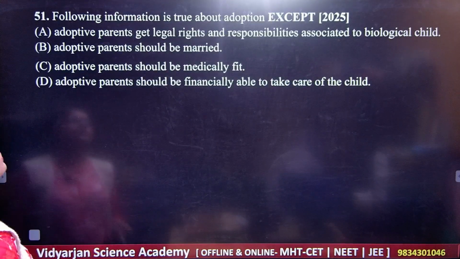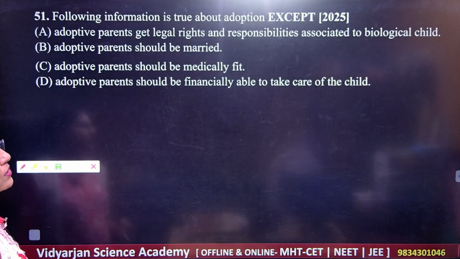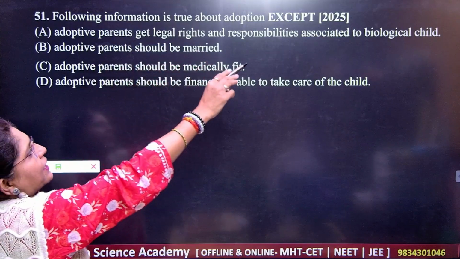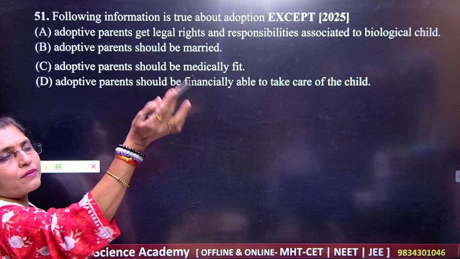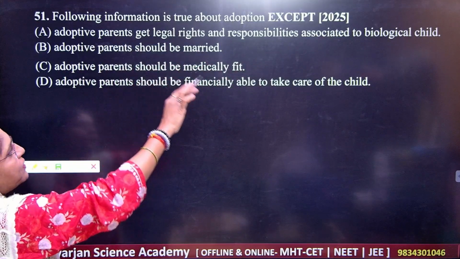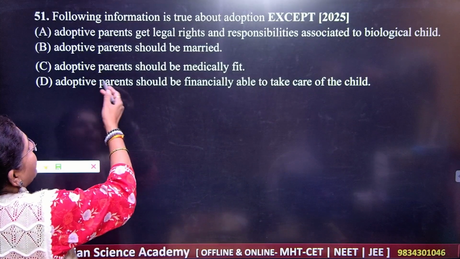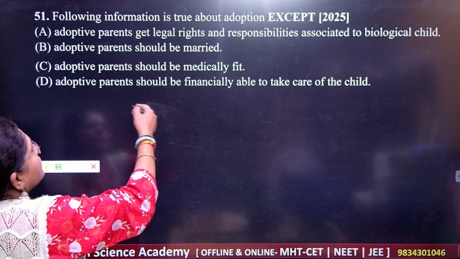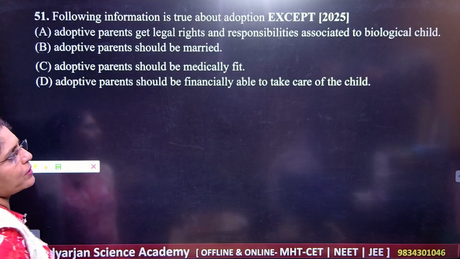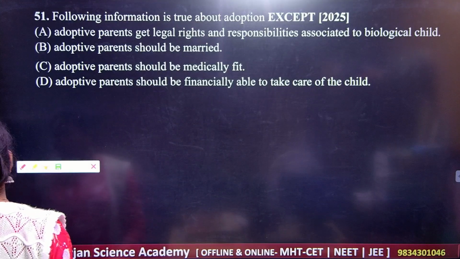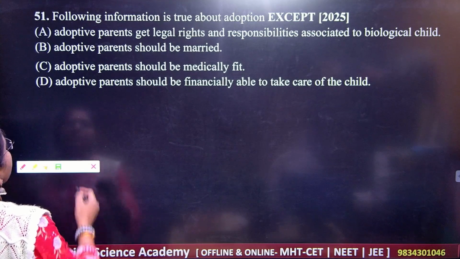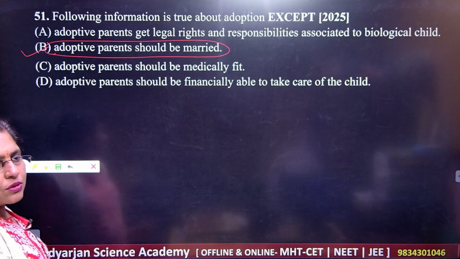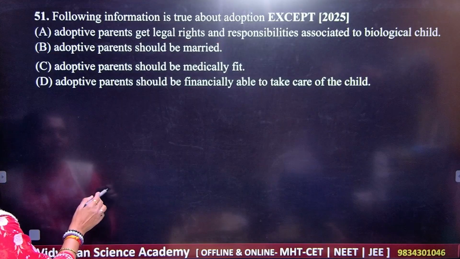Next, following information about the adoption except option number 1, that is adoptive parents get legal rights and responsibilities associated with the biological child. Adoptive parents should be married. Then adoptive parents should be medically fit. Yes. Adoptive parents should be financially able to take the care of the child. So what do you think here? What should not be the compulsory one? Adoptive parents should be married here. Okay, so this is not going to be the thing here, right?